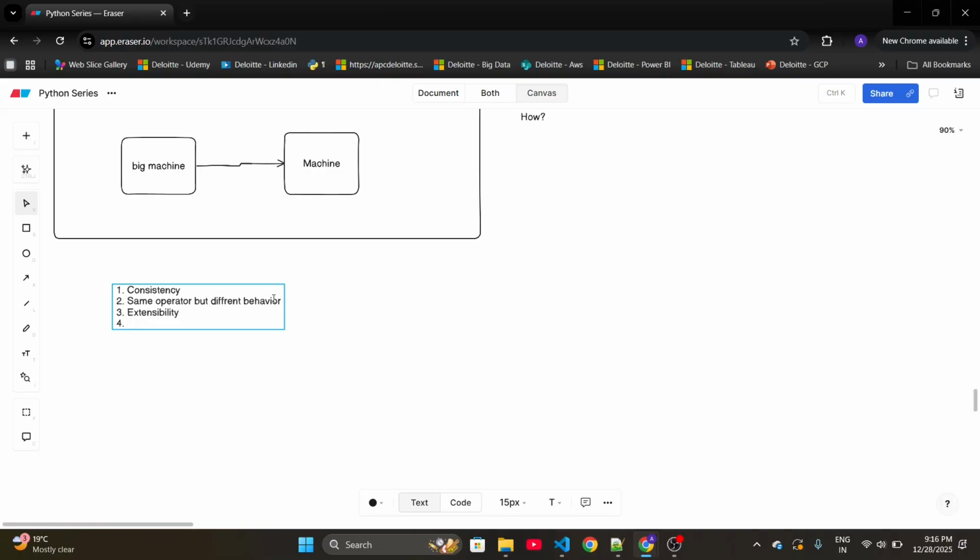The fourth point is simplicity. You have one mental model, that everything is an object in Python, and nothing else to remember. So that's why Python provides a lot of simplicity.